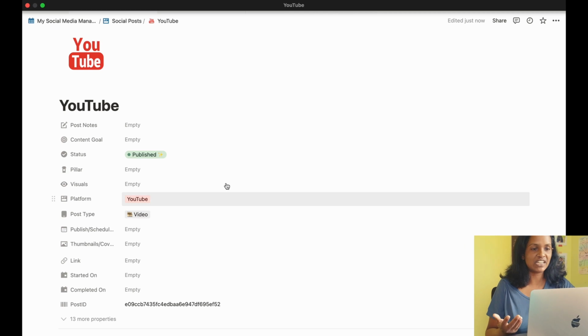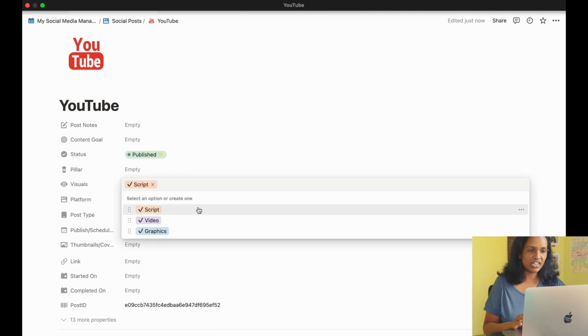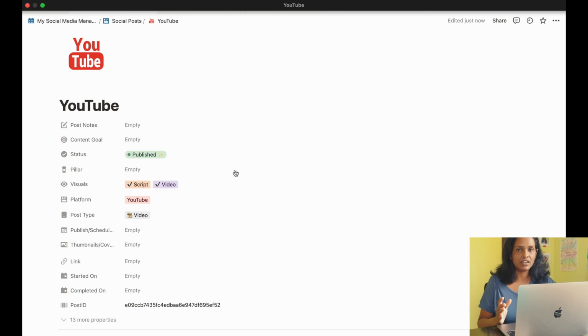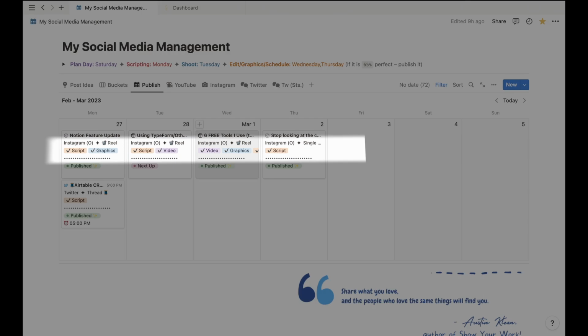Visuals tell me what stage each post is. This is helpful to view from a calendar at what stage each post is when I'm batch creating content. So I can add the script to multiple posts at a time. I can create the graphics for multiple posts. Then I just update the status here, so that from the calendar view itself I can know, okay, these things have been created for these posts.